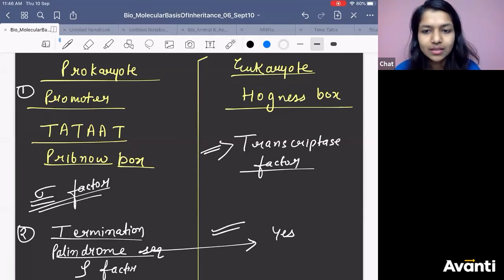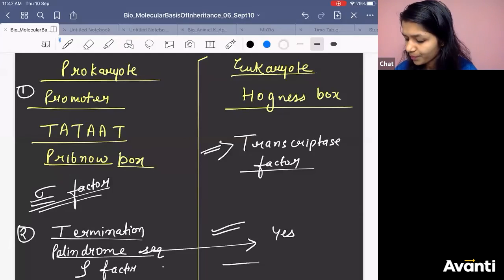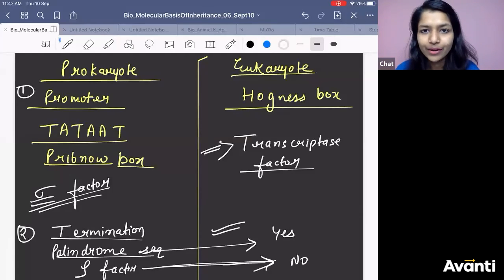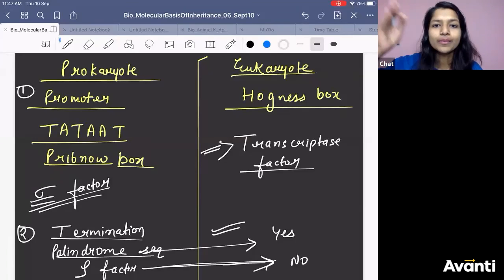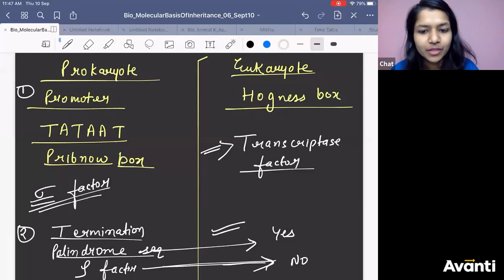The question is, do you get rho factor in eukaryote? No. There is no rho factor in eukaryote. Eukaryotes do not require any factor to recognize the palindrome sequence. They automatically recognize it and they stop the process. They terminate the process. Got it?